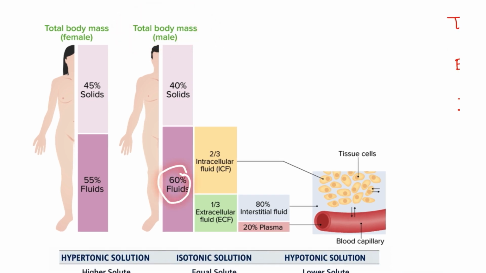Next, fluids and electrolytes. We have to understand that on average 60% of the total body mass is fluid. Of that 60%, two thirds is intracellular, inside the cell, and one third is extracellular. For example, these are the cells, and between them is the extracellular fluid. Of the one third, 80% is interstitial and 20% is in the capillary.